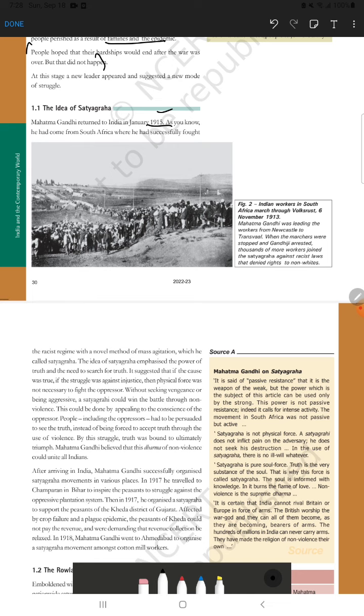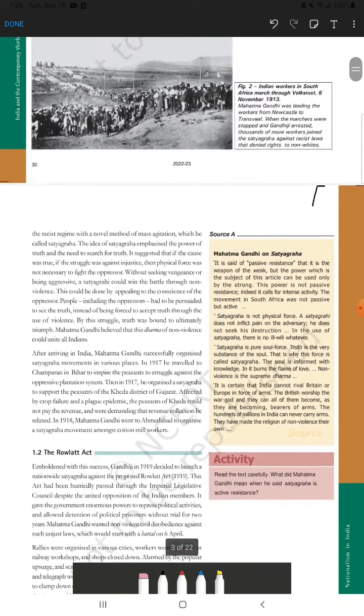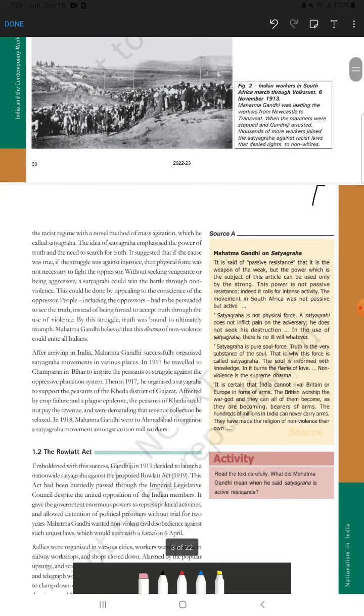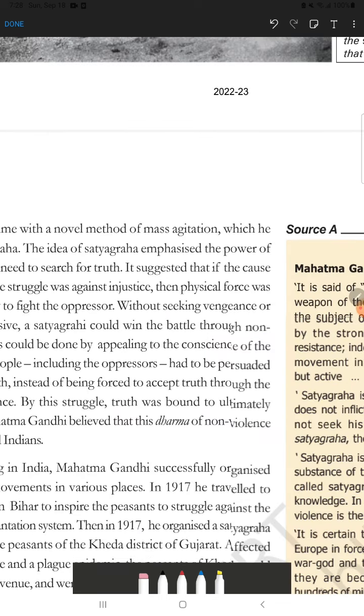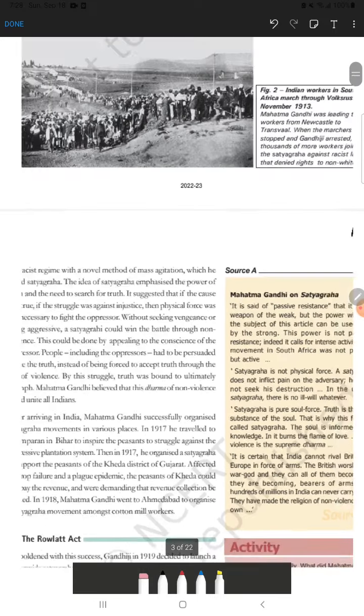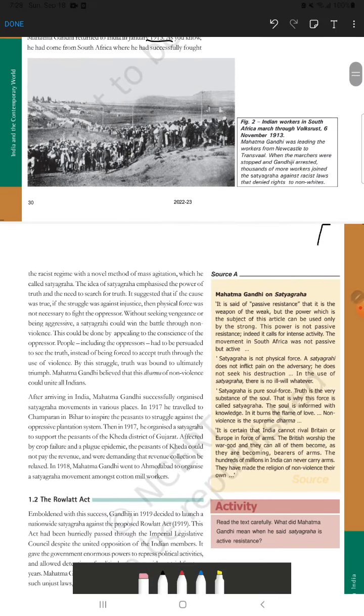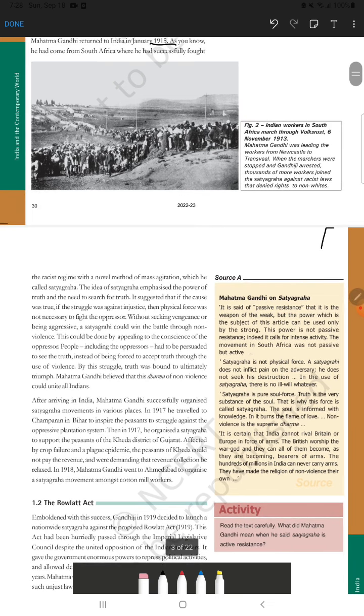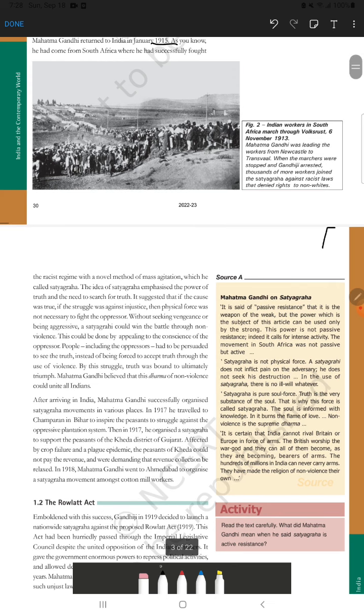As you know, he had come from South Africa. Till that time he was in South Africa, and there he successfully fought against a very bad system known as racism, what we call the apartheid system. Also in 9th class you read about it in the constitutional designing chapter. So successfully he fought against the racism or apartheid system there. So that idea, that noble method at the time, is satyagraha.